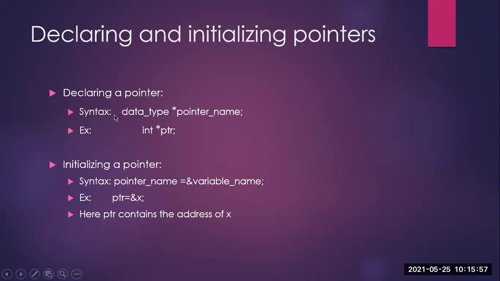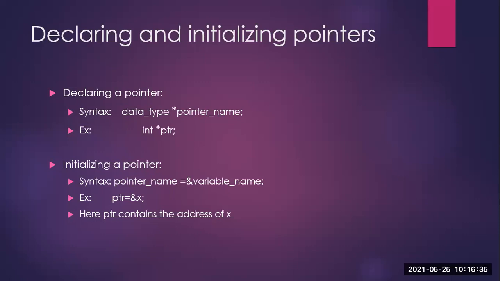How do we declare and initialize pointers? Have a look at the syntax here. Now, you know the data types: int, char, float, double, long, all these. So a pointer also will have a data type. A data type we have to mention. First the syntax goes as you write the data type, give a space, write the asterisk operator and then the pointer name. This pointer name is any variable name. You can take anything. You can say A, B, C, you can say PTR, P, anything. So an example is given there.